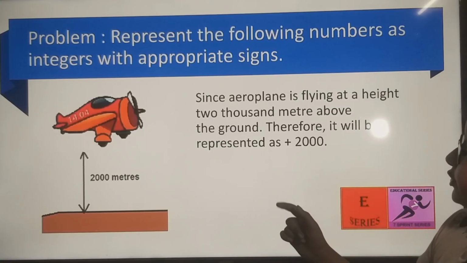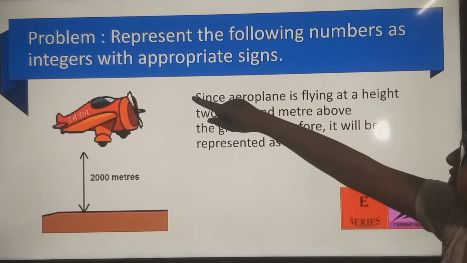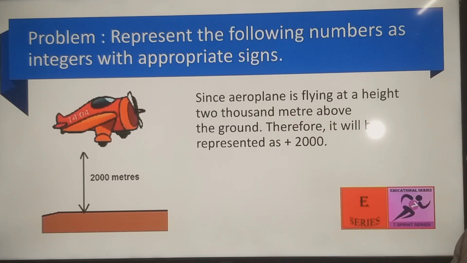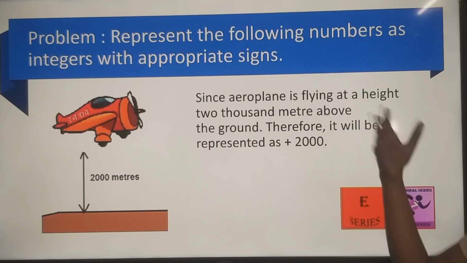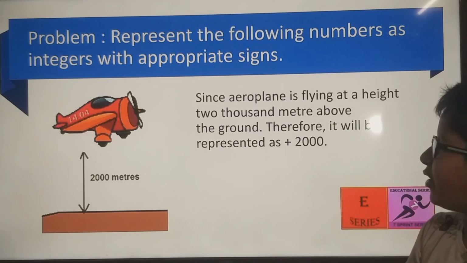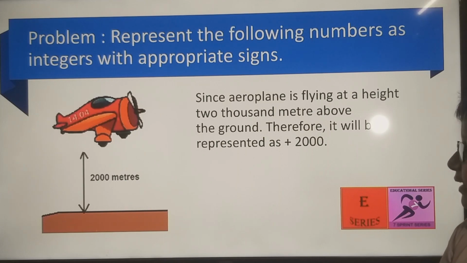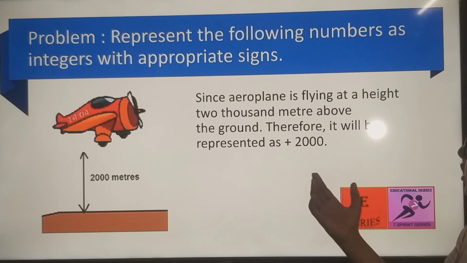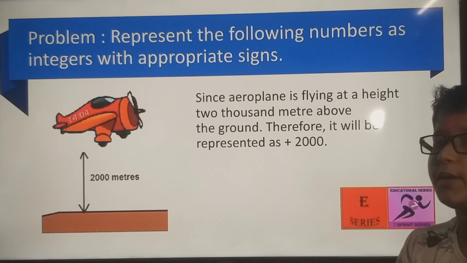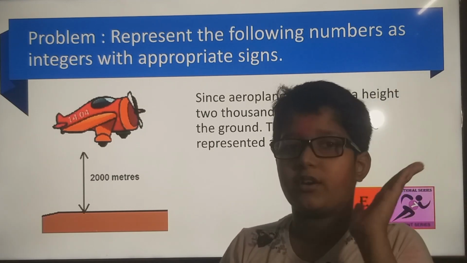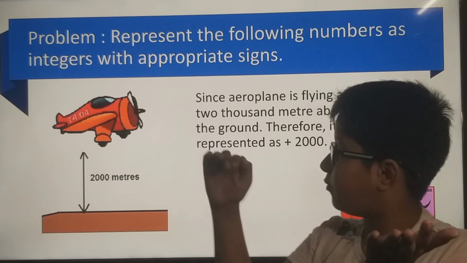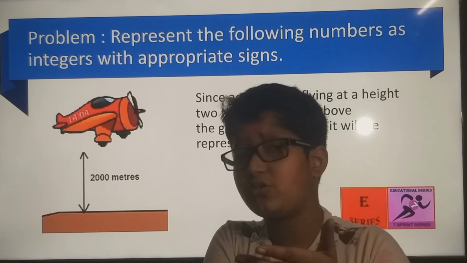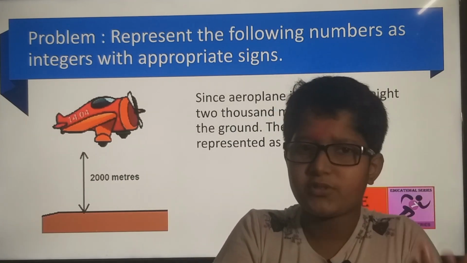Now this is the question. Represent the following numbers as integers with appropriate sign. The question is not there, I'll tell you the question. The question is that an aeroplane is flying 2000 meters above the ground. Will it be represented by a minus sign, or negative, or positive? Will its height be represented as minus 2000 or positive 2000?